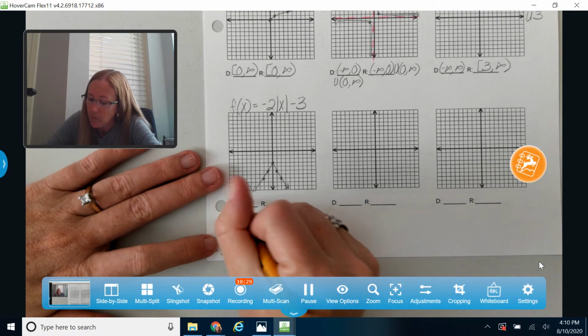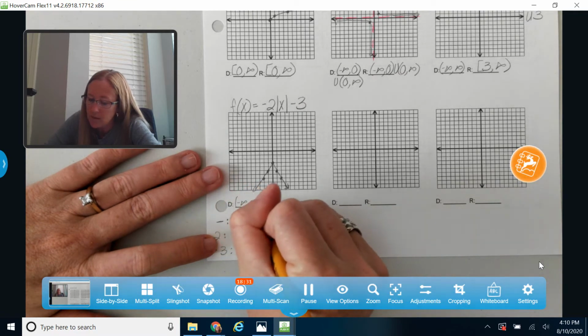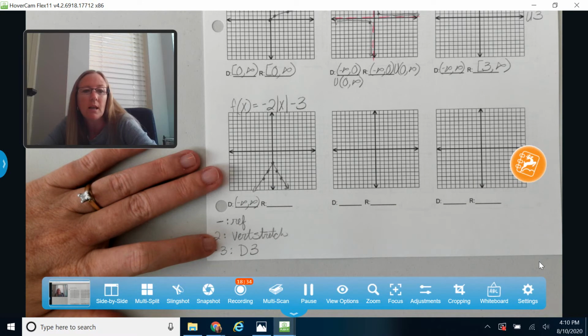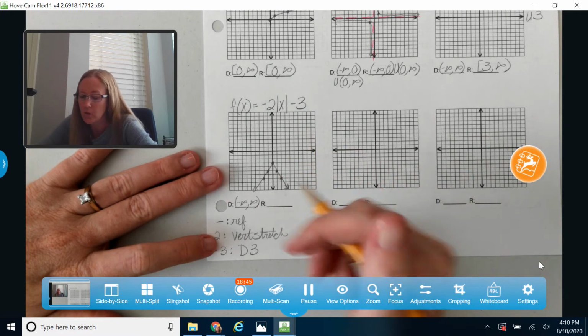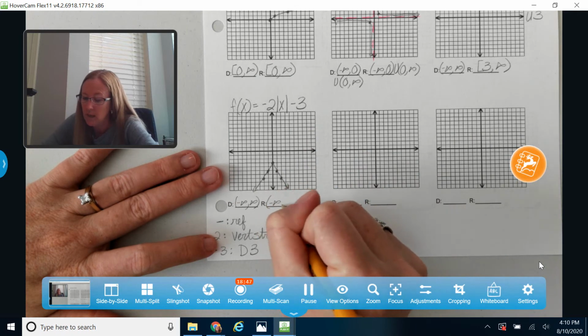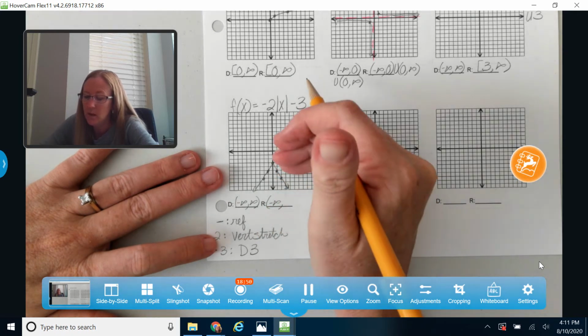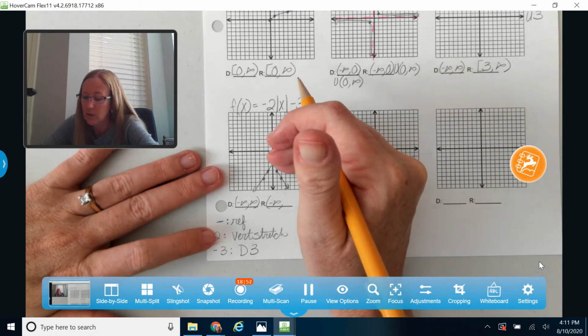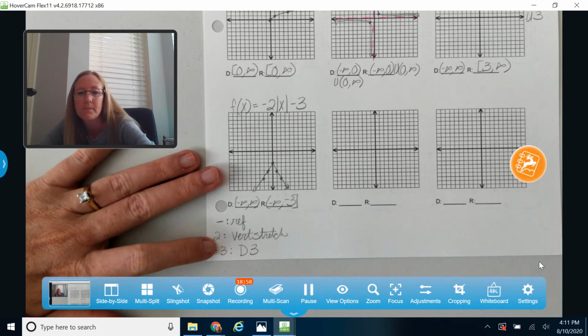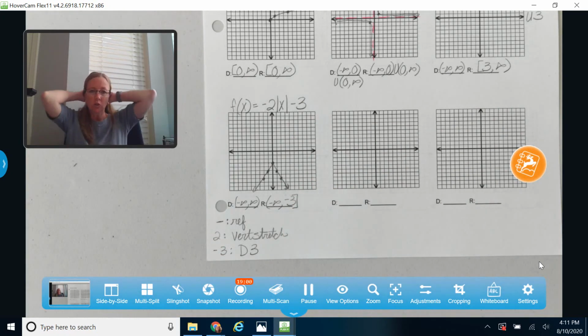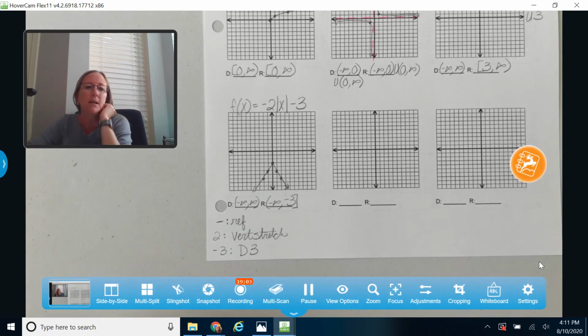Okay, so very much like my parabola, none of that's going to affect the domain. I can still plug in any x value into that function and come out with a y value. Now this one is going to look really funny on the range. If I think about my y values, this one's going down and down and down forever, so I'm going to start at negative infinity. And then I'm going to say that it goes up to negative 3 right there. And that's where it stops, and it is touching negative 3. So sometimes with those reflect questions, you get some funny range answers in there because you're talking about negative infinity. So watch out for those.